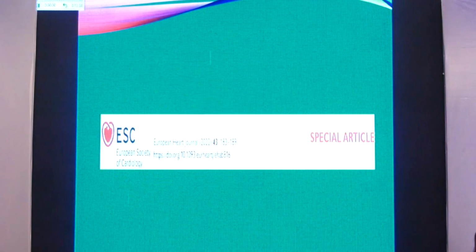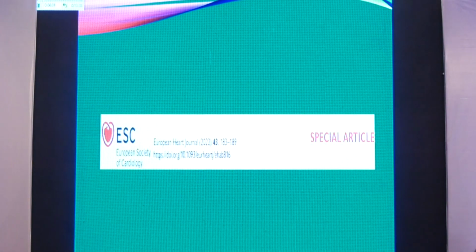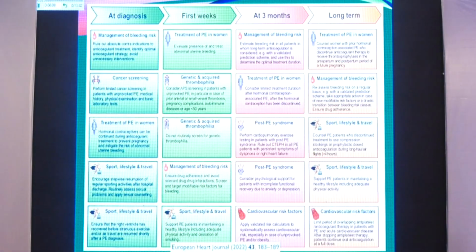The last step is the follow-up, and I leave you with this beautiful chart published in European Society of Cardiology in 2022, and it just gives some set of things to have a look at diagnosis in the first weeks, at 3 months, and in the long term. All these we have more or less talked about. It just gives you something to tick about.